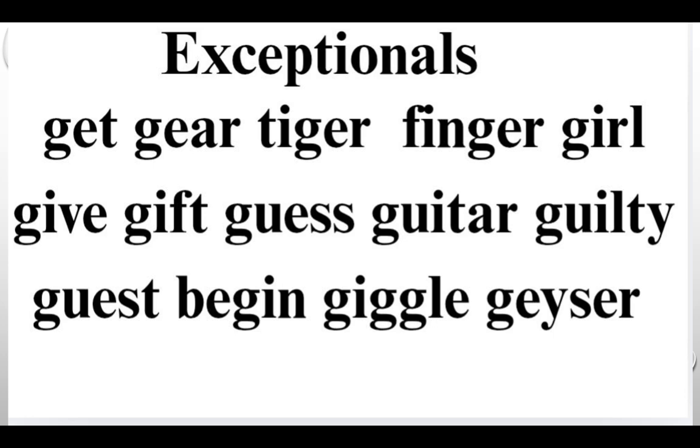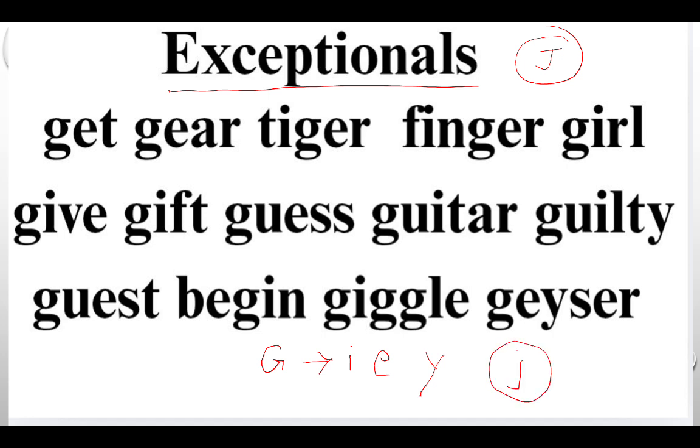But there are some exceptions. We call them rule breakers. They don't follow the rule of the soft G. Now we had seen that the sound of soft G is J. If the letter G is followed by I, E or Y, we use the soft sound, that is J.